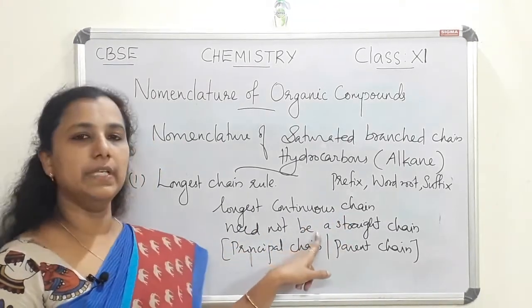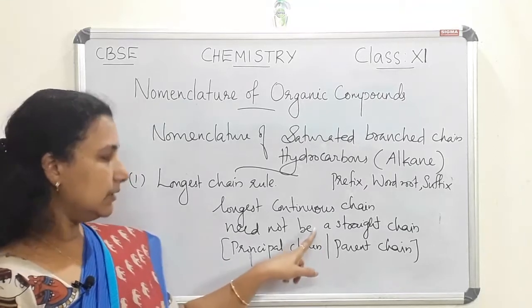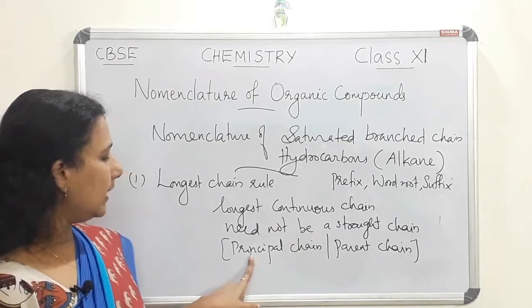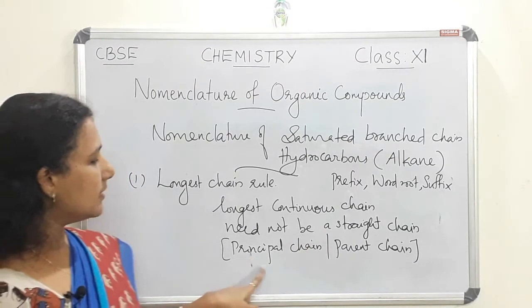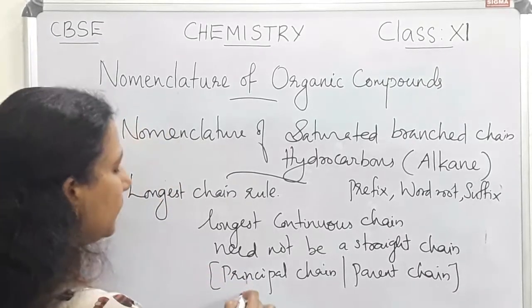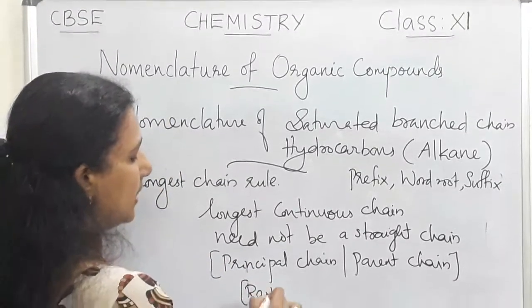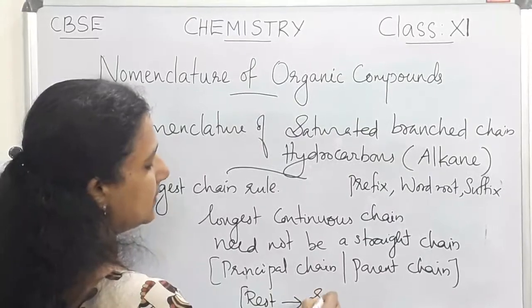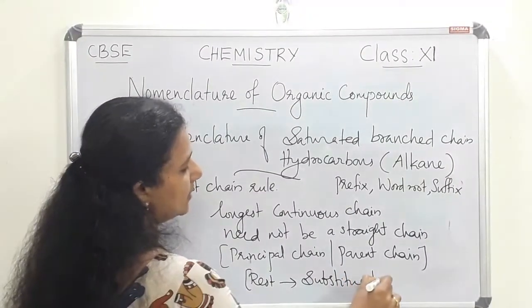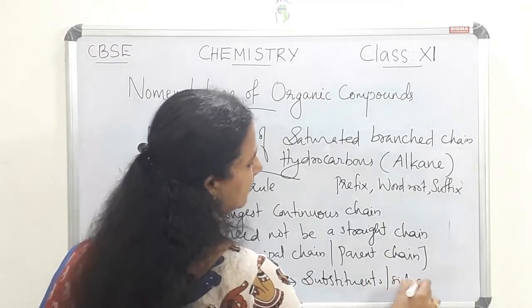That need not be a straight chain, that need not be a linear chain, and that longest chain is called the principal chain or parent chain. And the rest of the part of the chain is known as substituents or side chains.